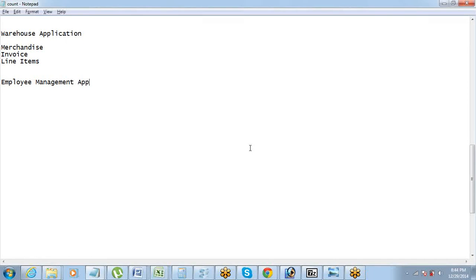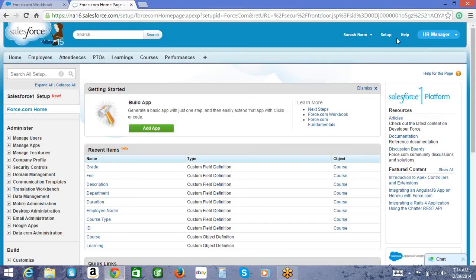How about others? Anyone else? Any progress on the employee management app? I did the employees, courses, PTOs, and then. Oh, wow. So HR manager app: employees, attendance, PTOs, learnings, courses, performances. Very nice. That's what Suresh has created.